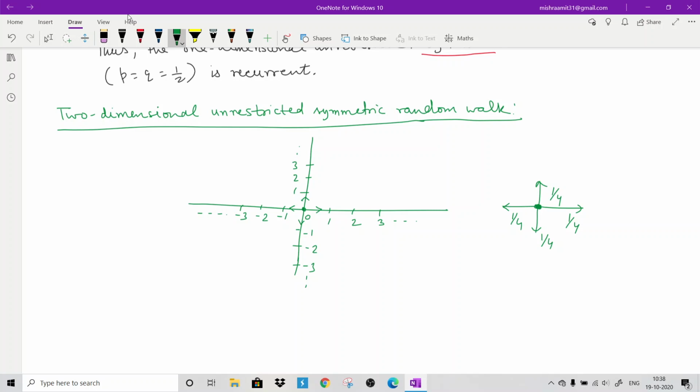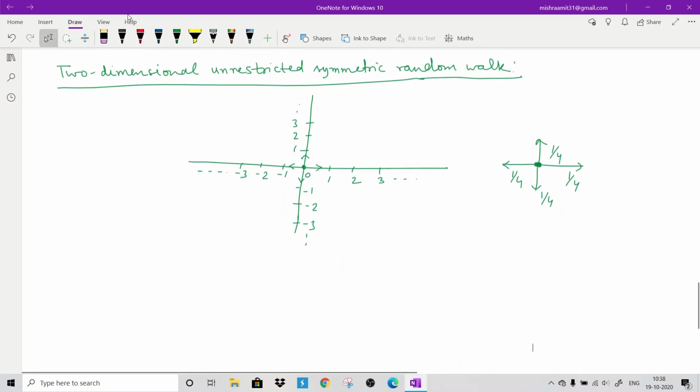This chain is irreducible because you can go from any state to any state easily. So we will see whether state 0 is recurrent or not.